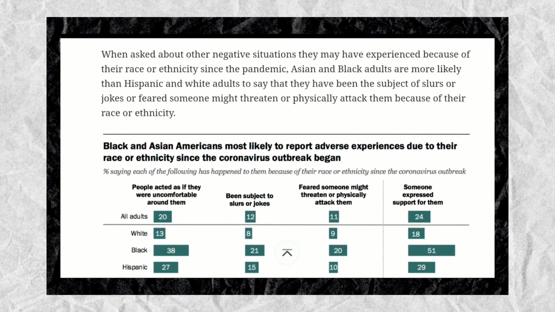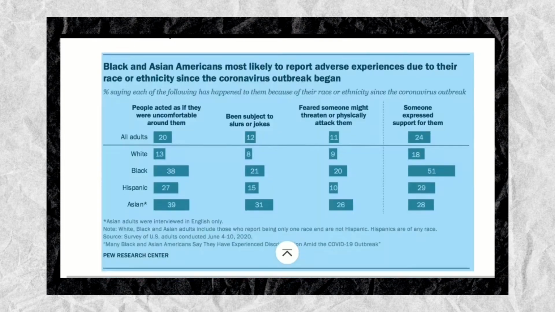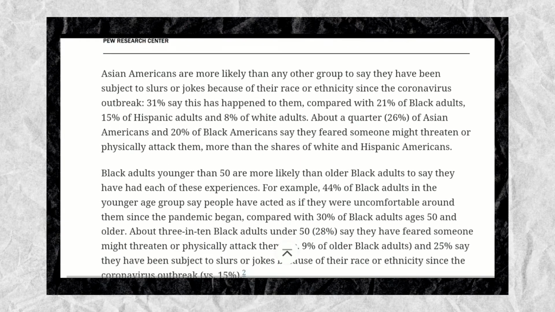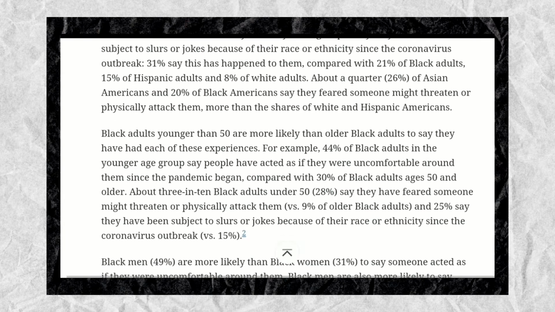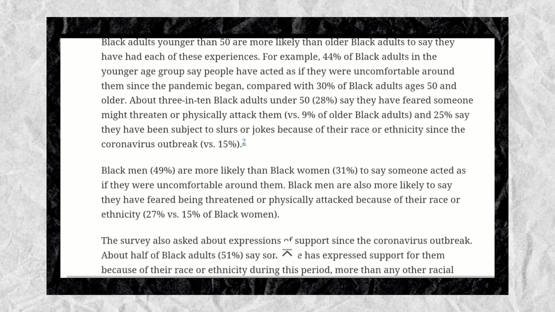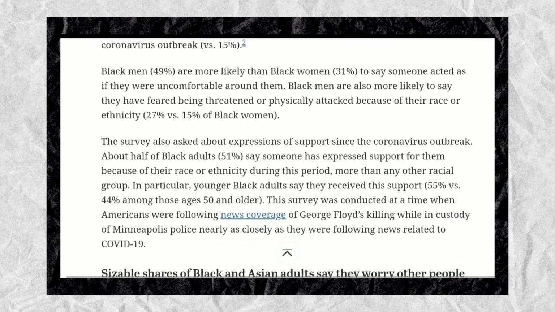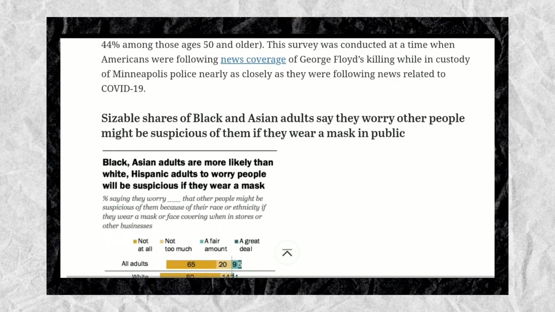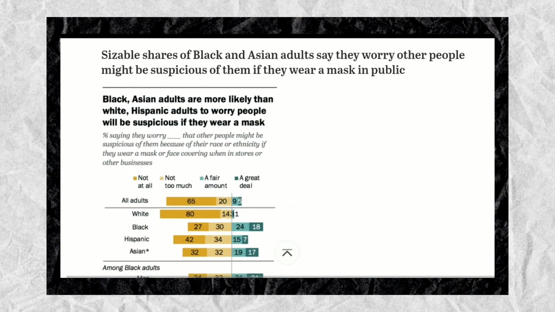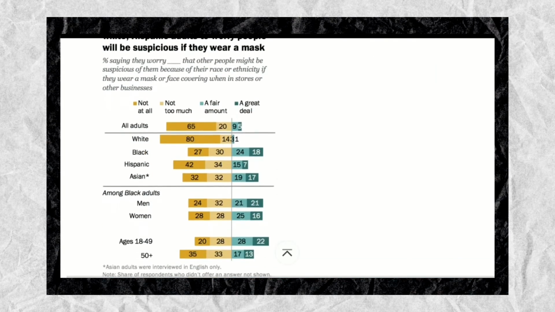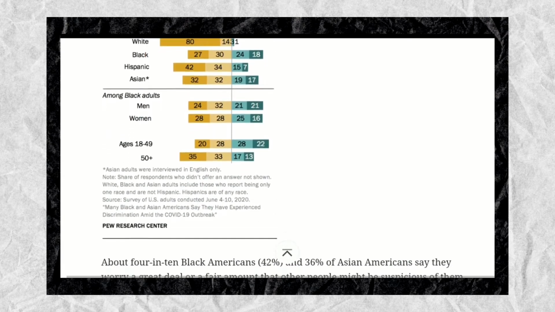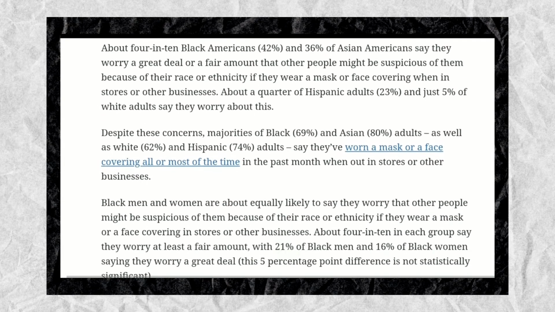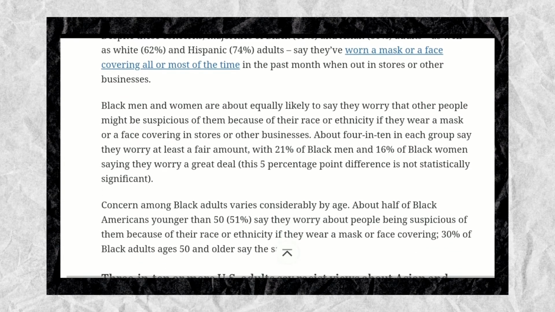There have been some reports of incidents of discrimination against Asian Americans since the virus outbreak first emerged in China and then started spreading in the United States. In turn, about half of Black Americans, 51%, say they have heard expressions of support because of their race or ethnicity since the coronavirus outbreak. About 3 in 10 Hispanic, or 29%, and Asian, 28%, adults say the same. The survey was conducted during a time when demonstrations continued across the country to protest the death of George Floyd, a Black man killed while in Minneapolis police custody.